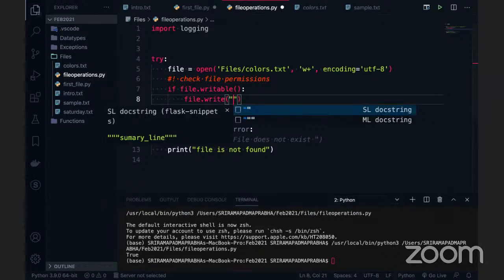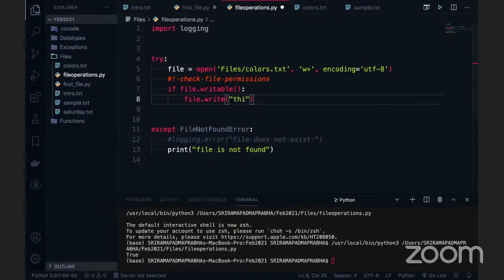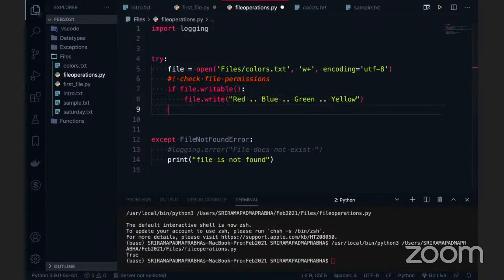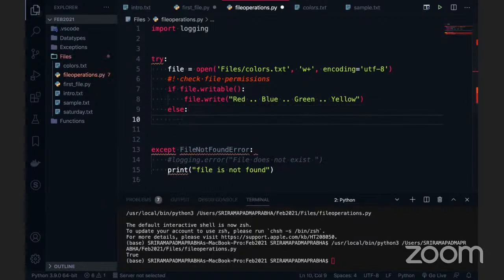We can write some colors, guys: red, blue, green, yellow. These are some colors. When it is in writable format, it is going to write them. I also want to read the content. So if it is not in writable format, what can we do now?